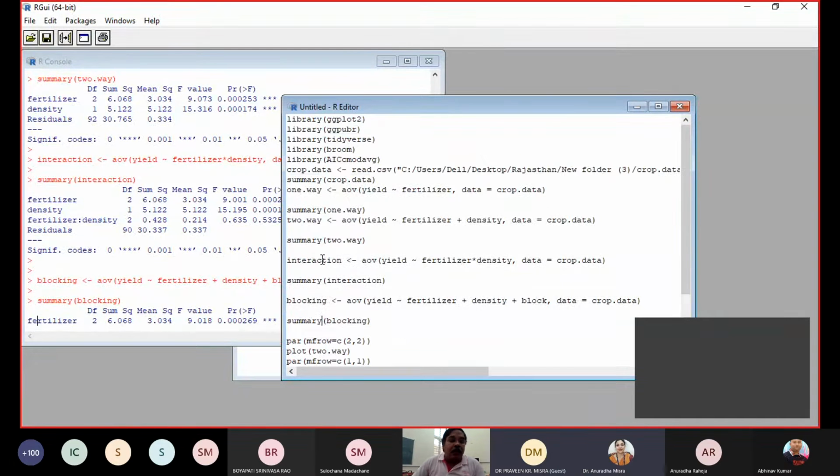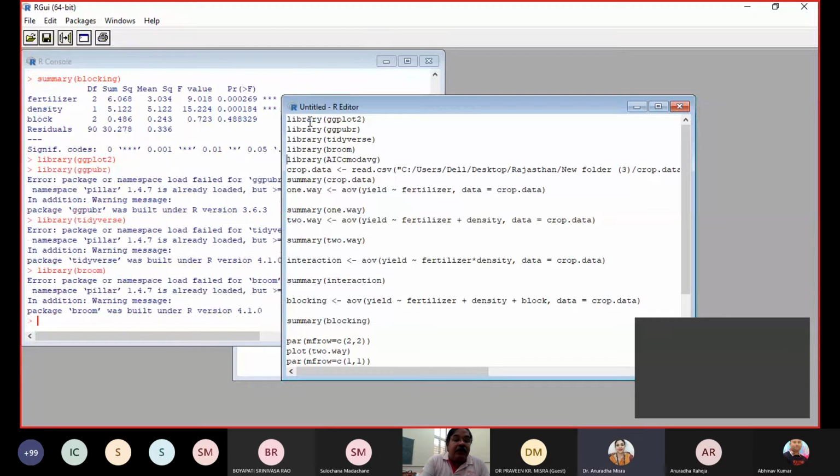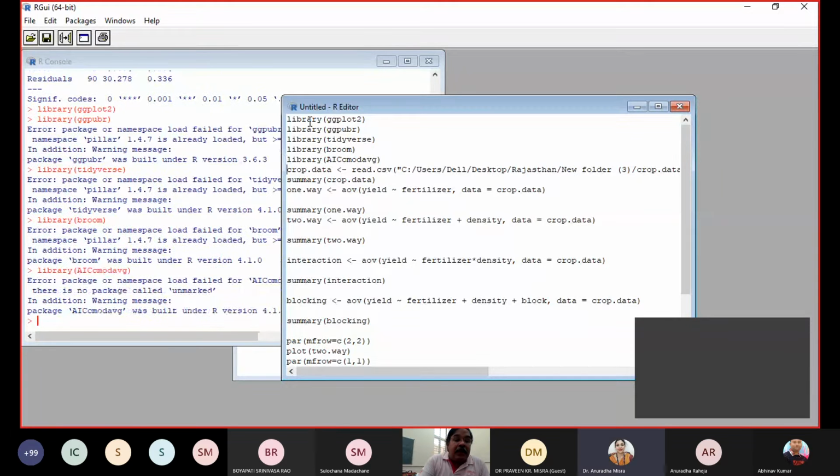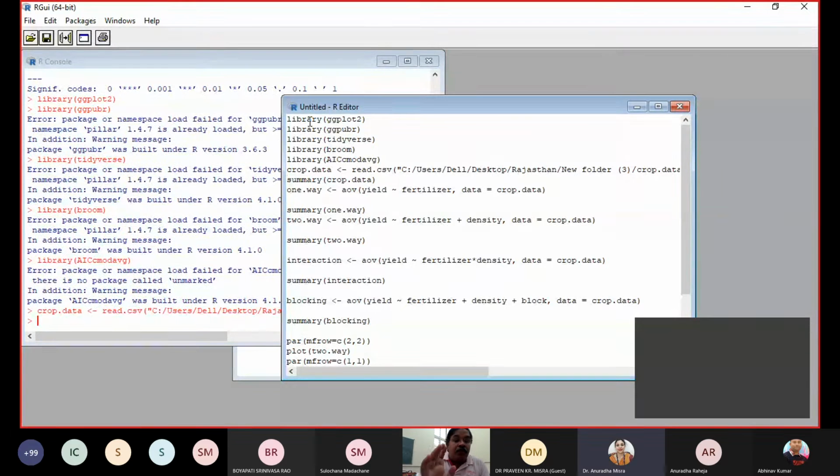So let me start once again. First we need these 5 libraries. Then there is a file where I have saved the data.